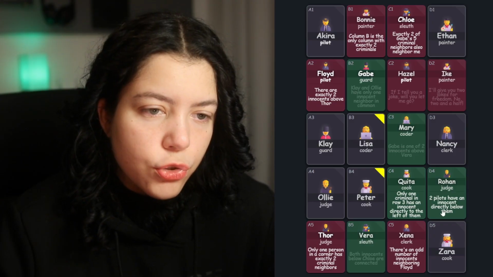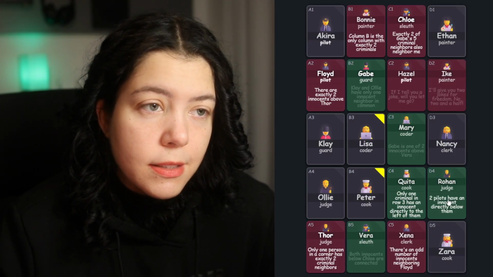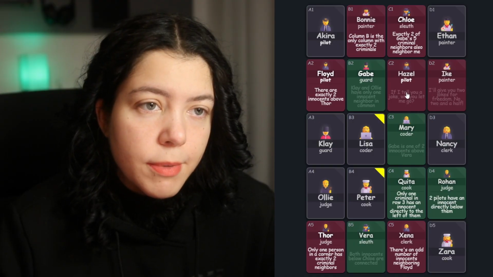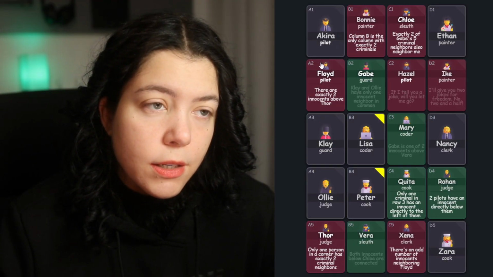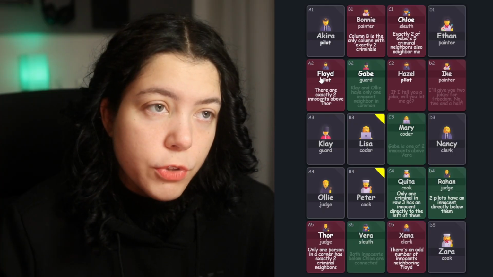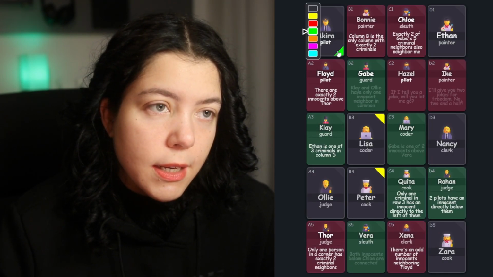But Rohan says the 2 pilots have an innocent directly below them. So we have 3 pilots. One of them is Hazel, who has an innocent below her. One of them is Akira, who has a criminal below him. So we need Floyd to have an innocent below him, to be the 2 pilots with innocents below them. So that makes Akira and Lisa opposites because remember that Floyd still needs one more criminal neighbor.